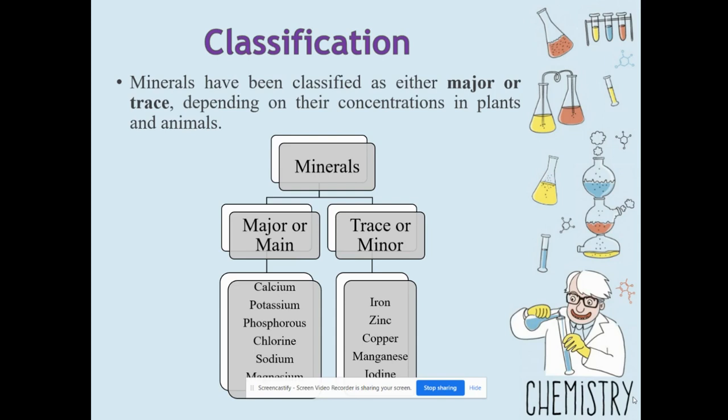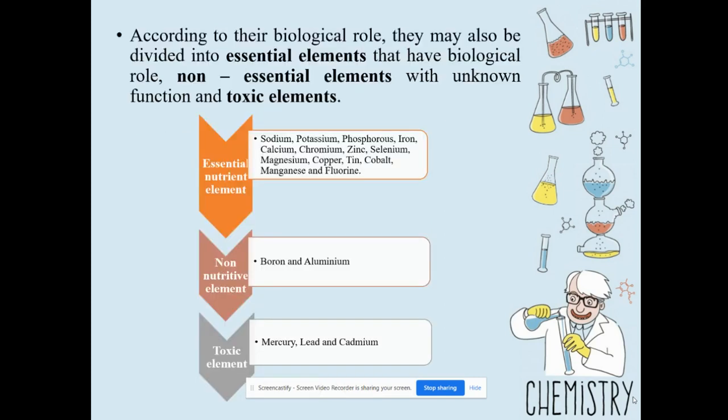Whereas some other elements are present only in small amounts in different foods, like iron, zinc, copper, manganese, iodine, etc. And they are known as trace elements.